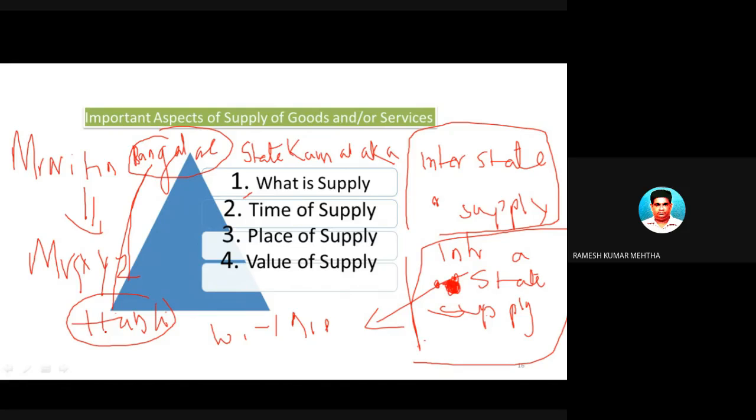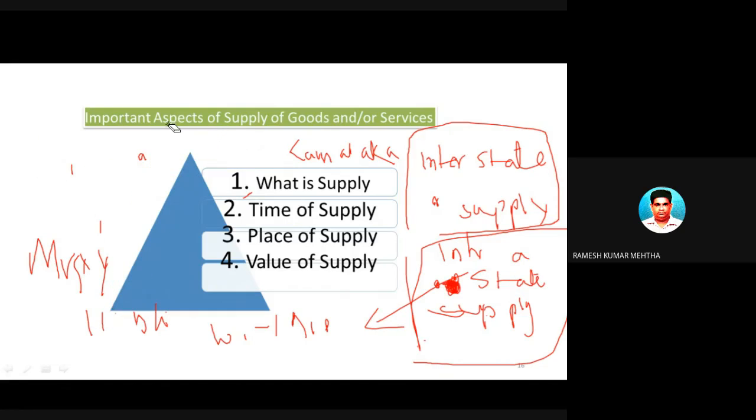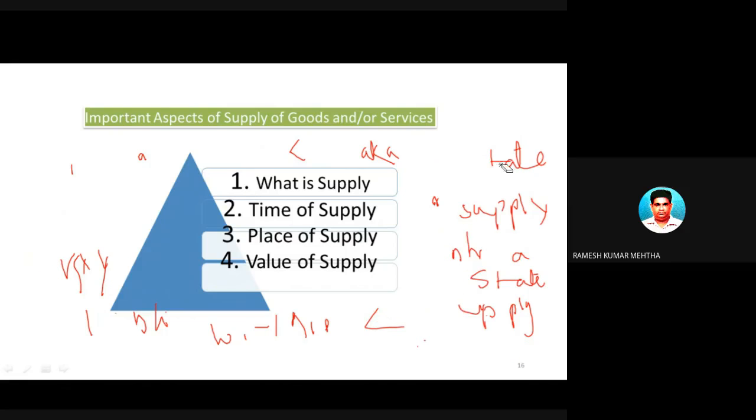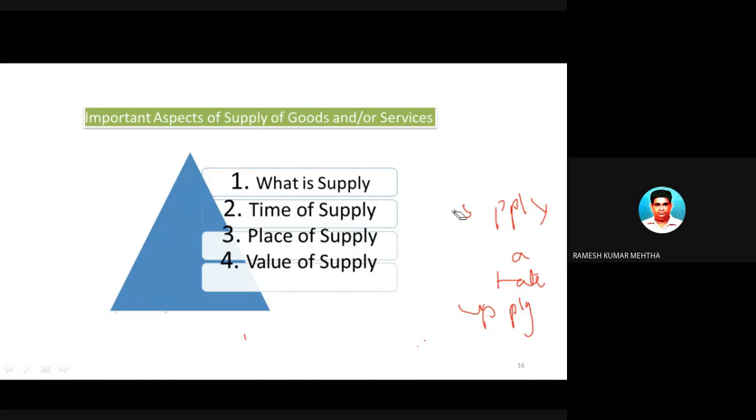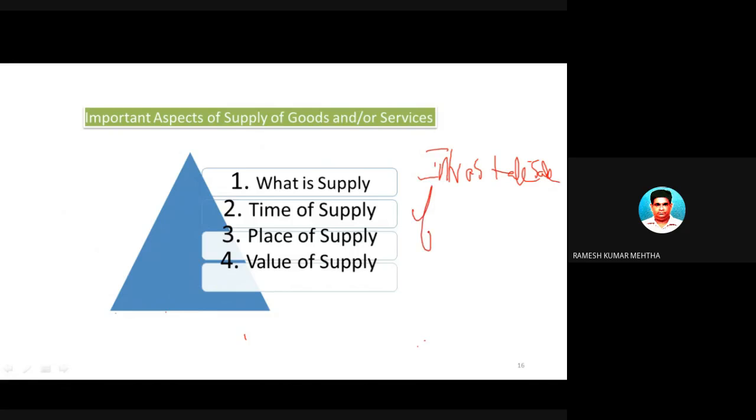Whenever there is a transaction between two people in the same state, like Karnataka in my example, we conclude that it is an intrastate sale of goods.